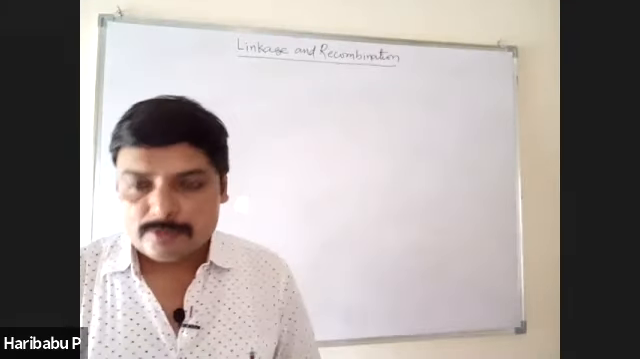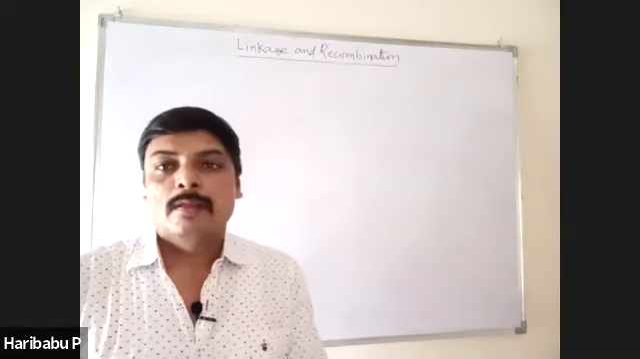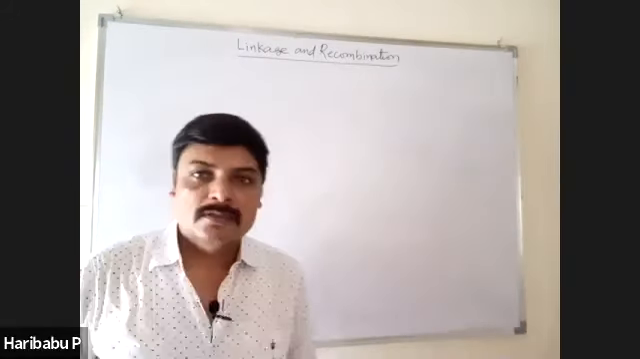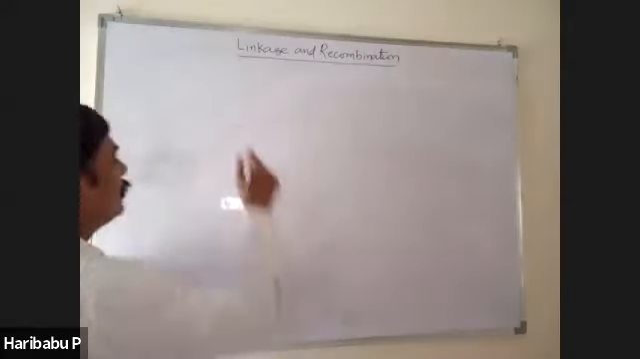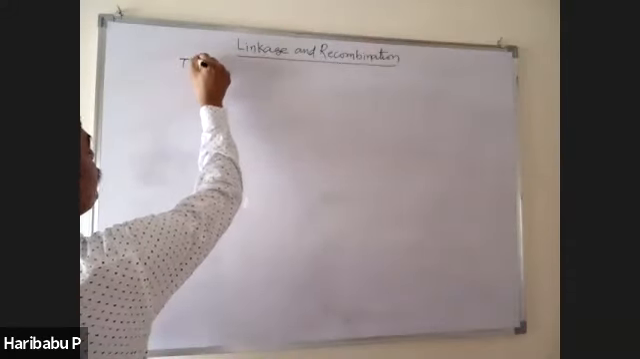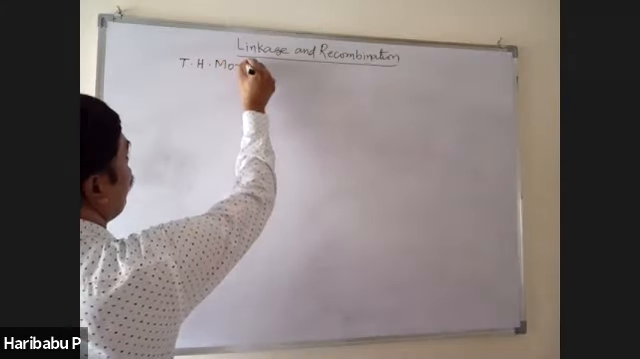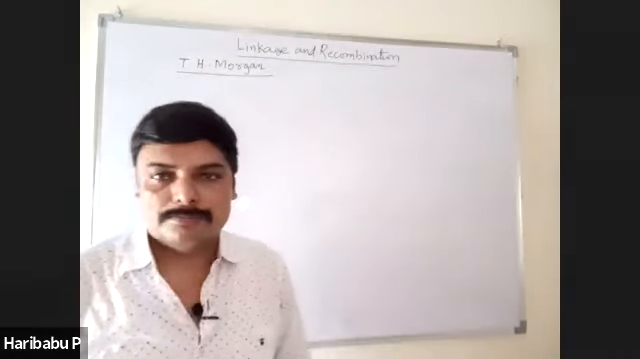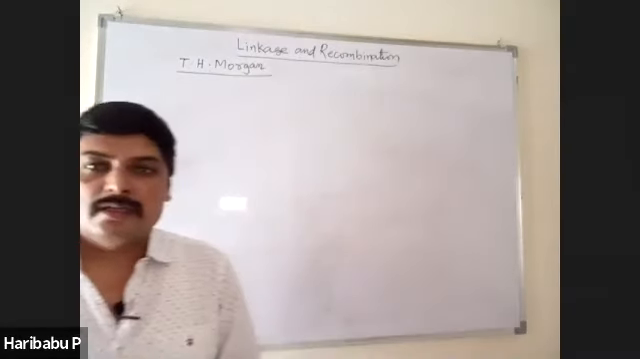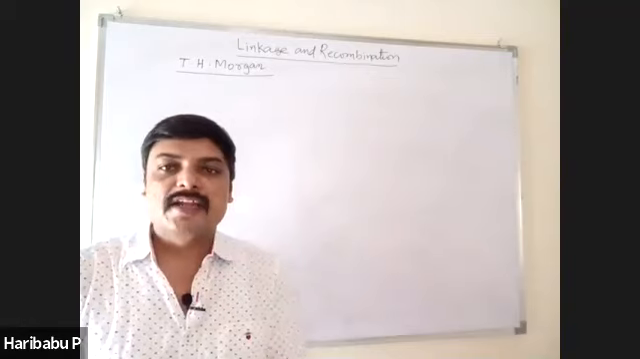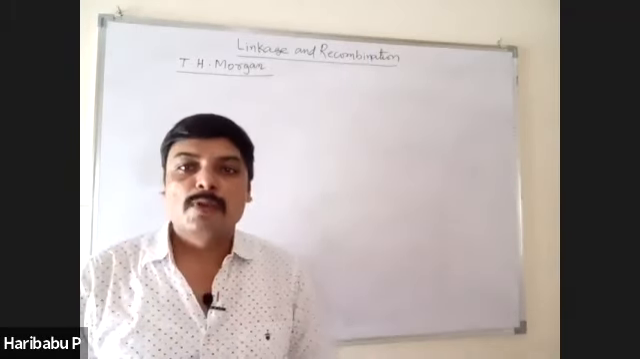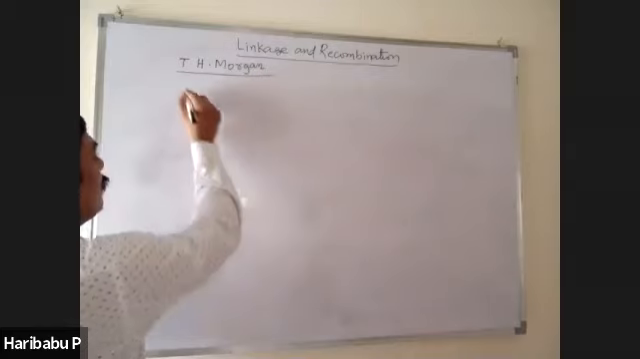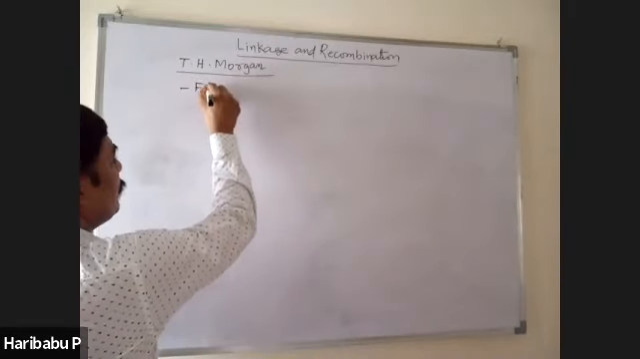This is another important topic. Before we discuss the various aspects of linkage, we have to know something about the great person, T.H. Morgan, Thomas Hunt Morgan, an American geneticist, a Nobel laureate, popularly known as father of experimental genetics.